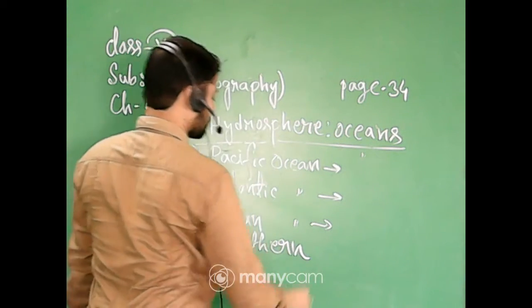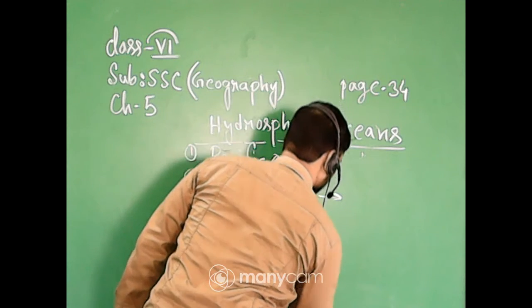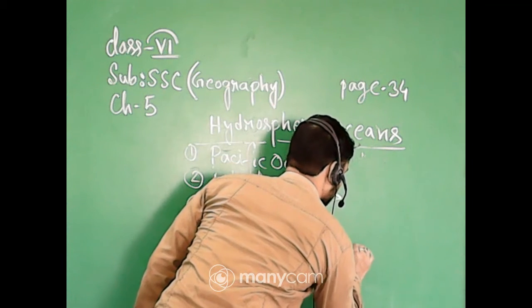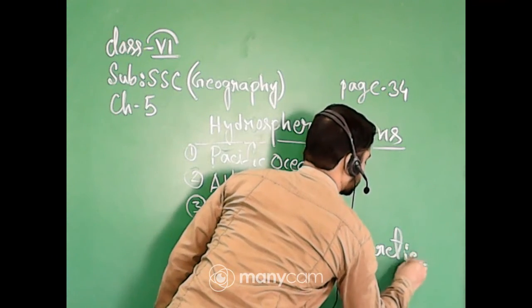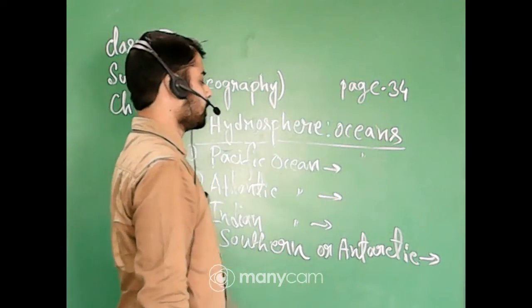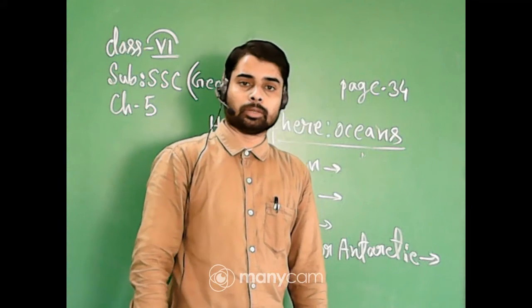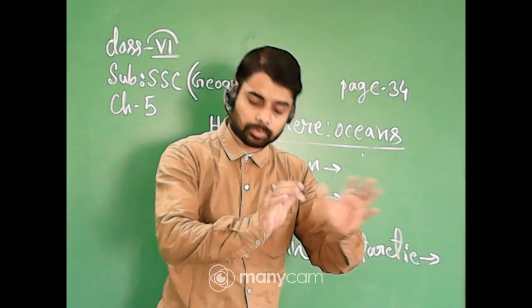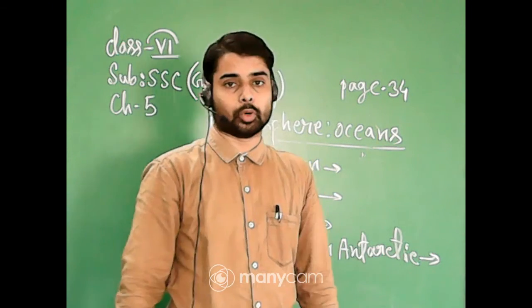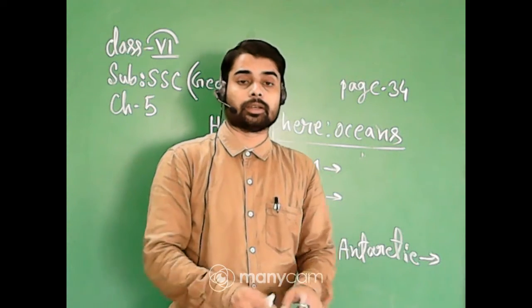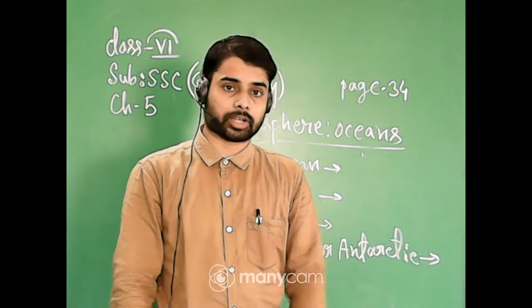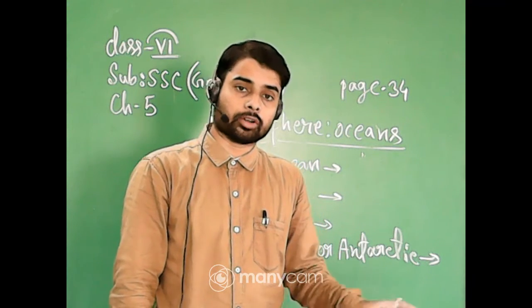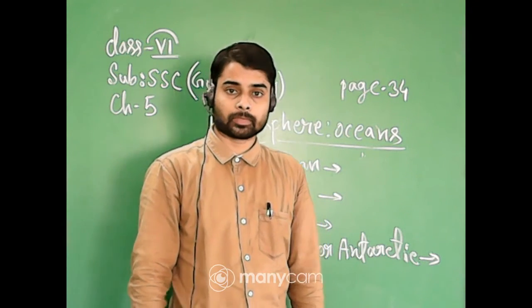The Southern Ocean is also called the Antarctic Ocean. It is situated around most of the areas of the South Pole, and it surrounds the Antarctica continent, the continent situated on the South Pole.